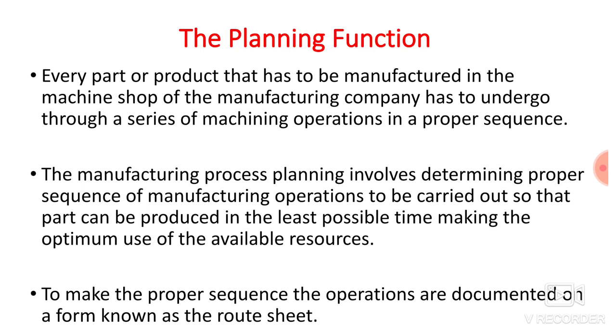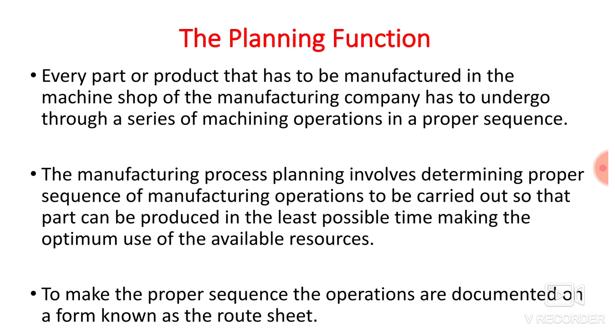So the objective of the manufacturing department is, first, to manufacture the product in the least possible time, and second, to use the optimum available resources, because today there is a lot of competition in the market, and to survive you have to minimize the cost of your product, and you can do that by minimizing the cost of resources. So the basic objective is to manufacture the product in the least possible time and with optimum use of resources.